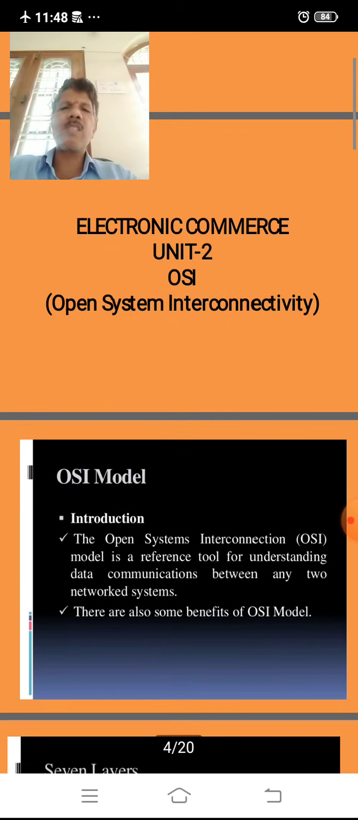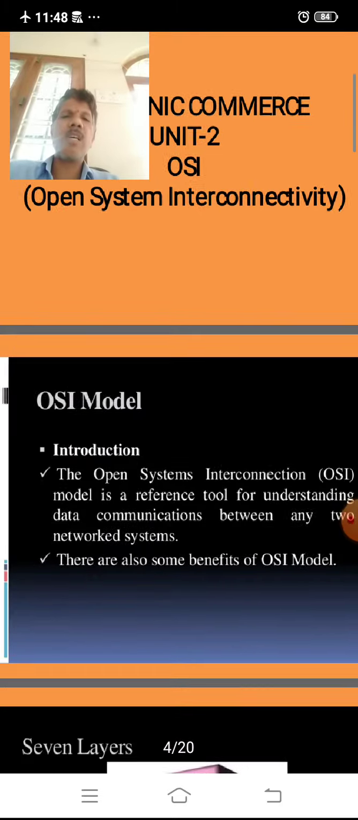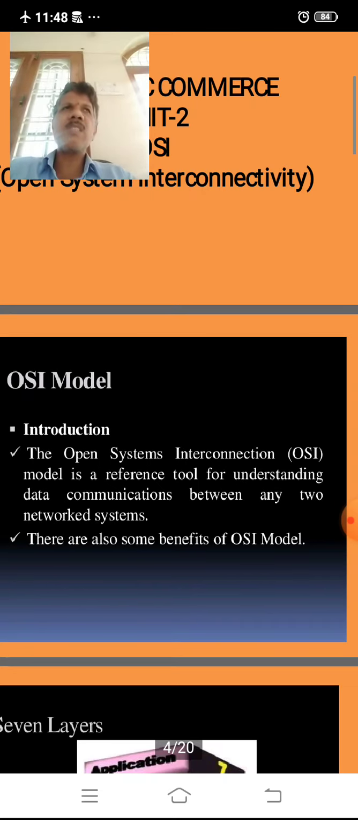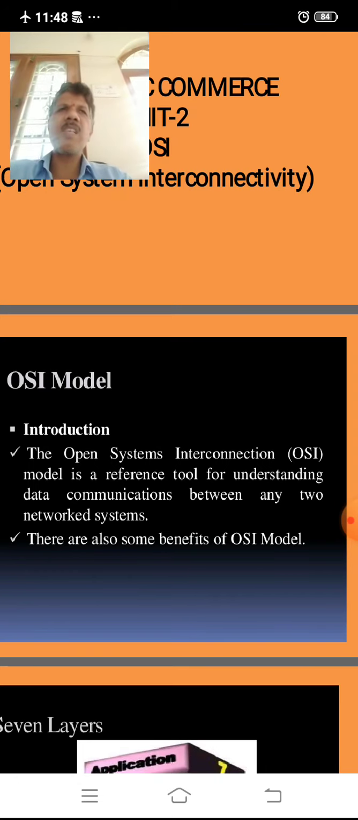So what is the OSI model? We have to know that the Open Systems Interconnection model is a reference tool for understanding data communication between any two networked systems. Remember this: Open System Interconnection, OSI, is the reference model. The purpose is understanding data communication between any two networked systems. There are also some benefits of the OSI model. Before that,